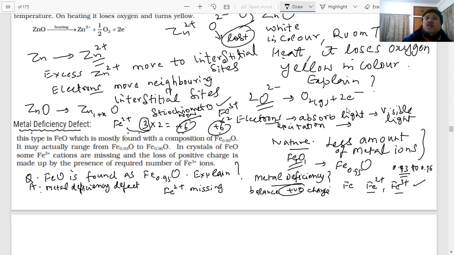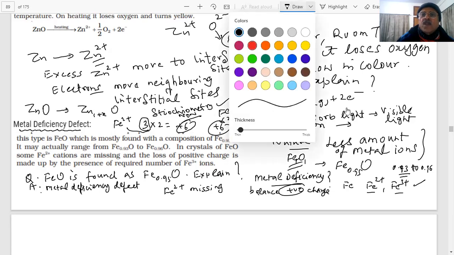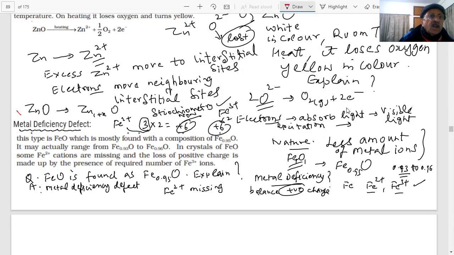Important question. This has been asked many times. There are certain more compounds like this, and the answer will be similar. When the metal can exist in more than one oxidation state, this will happen, because certain ions will be missing and will be taken by the different oxidation state of the metal. Is it clear? So this also ends our defects in crystalline solids. These are some of the most important questions which have been discussed.